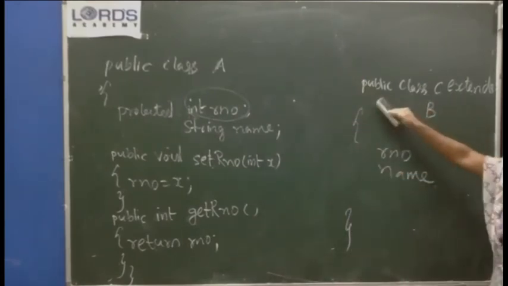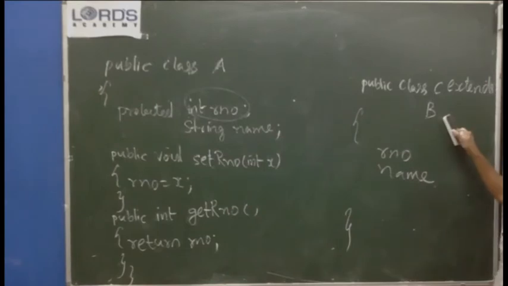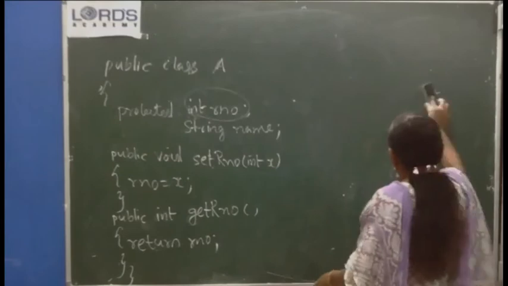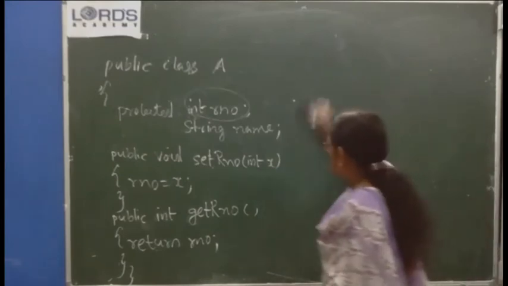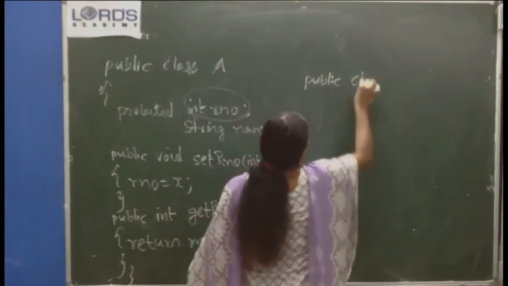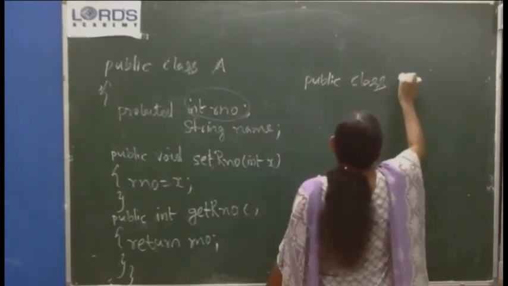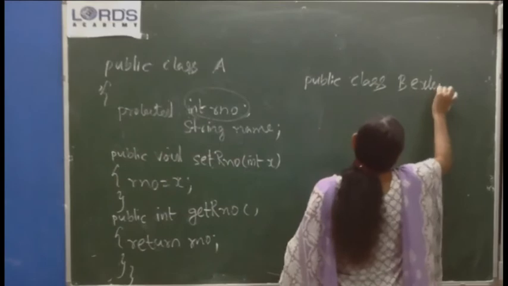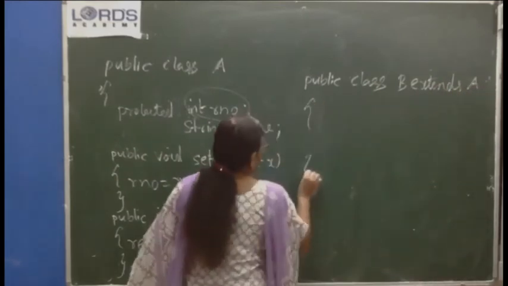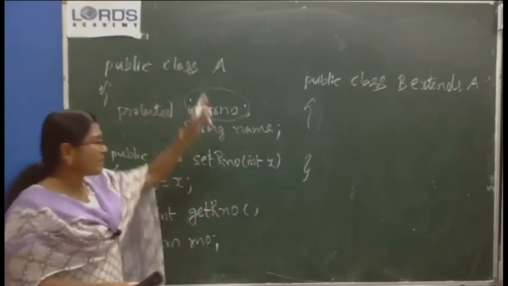We are going to write a subclass of A, public class B extends A. So B is a subclass of A. Here C is public class C extends B.